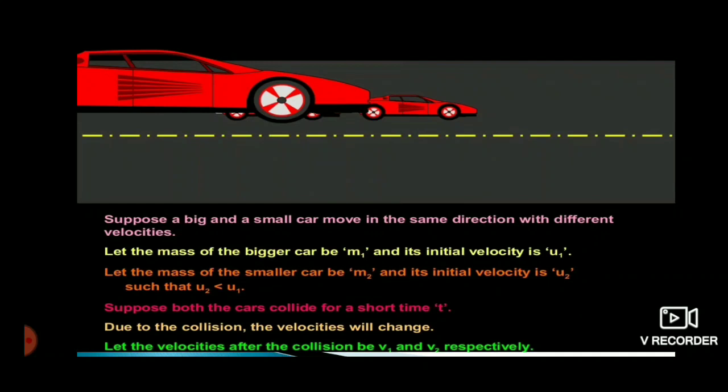Suppose a big and a small car move in the same direction with different velocities as shown in the above figure.